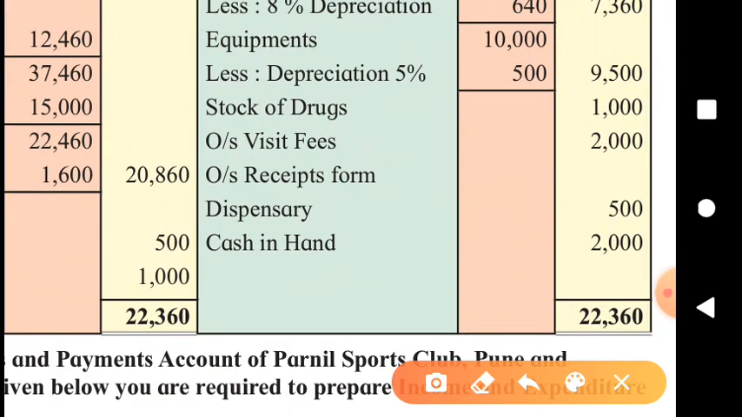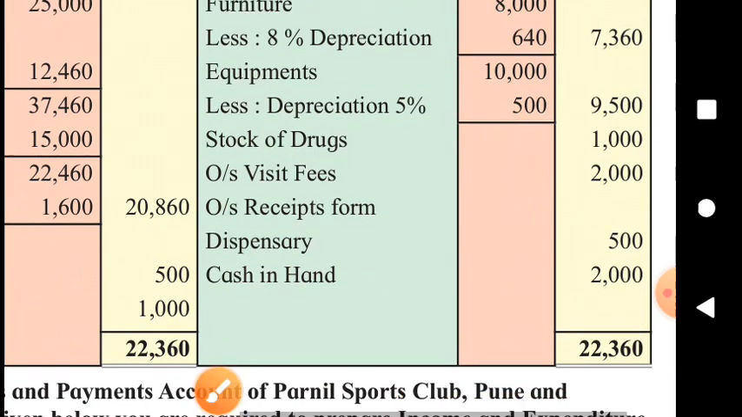Here it is. Accrued visit fees. I call it accrued so that we won't get confused, because we have been using the word outstanding in connection with expenses till now. Here the word is associated with incomes. Anyway, outstanding receipts from dispensary 500. These two accrued incomes are shown on asset side. Fine.